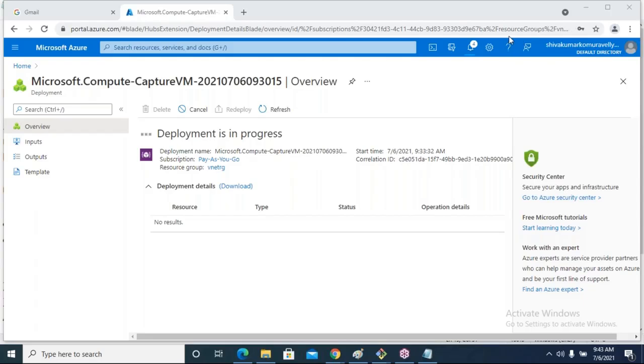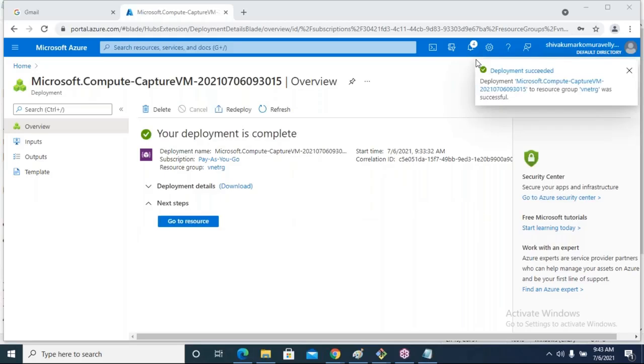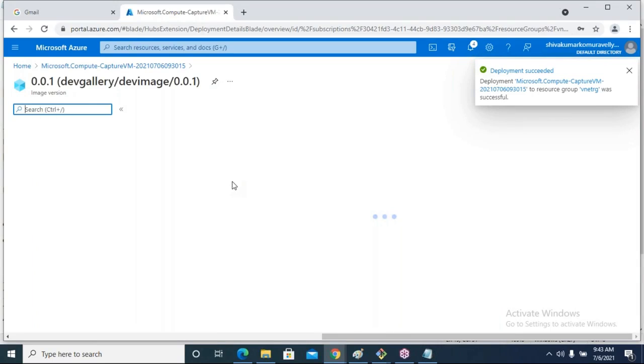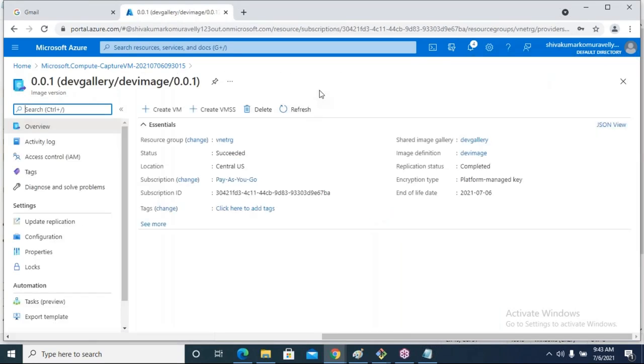So this is a drawback of this capture image. In AWS, it will not take this much time; within 2 minutes an image can be created. But in Azure, it will take 10 to 15 minutes. Even if your network is poor, it might take half an hour also. Every technology has strengths and drawbacks. So we create a virtual machine once, and we can create multiple images. All the software of virtual machine one will be available in the new respective images.